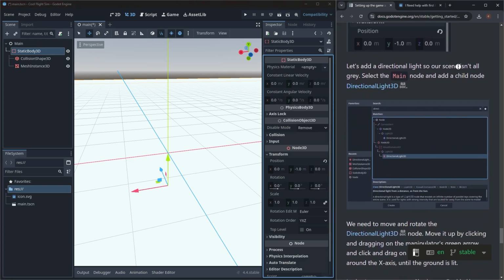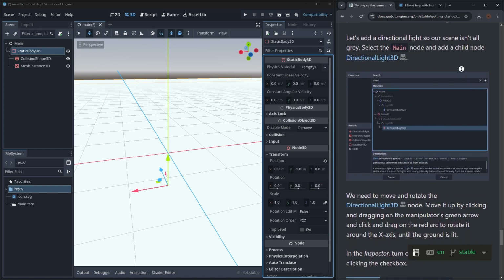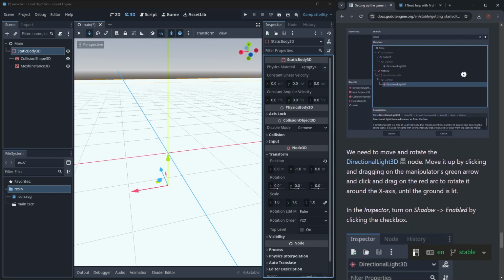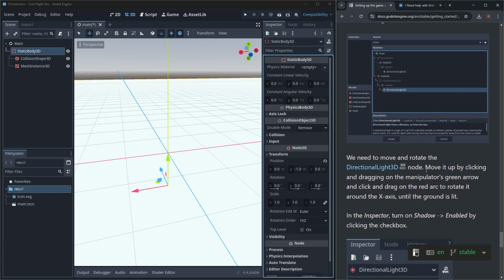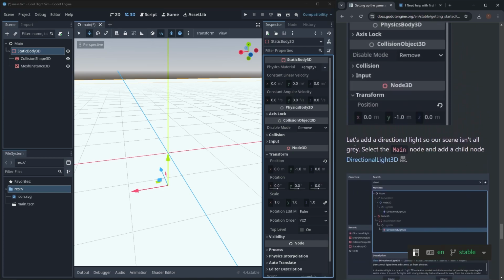Add a directional light. I don't really care about the directional light, but we might put one on there. What I care about is the camera, and then figuring out how to make the camera move with us. All right, so we need to move and rotate the 3D directional light. Directional light 3D node. Okay, whatever.